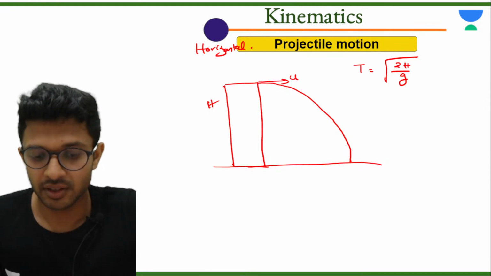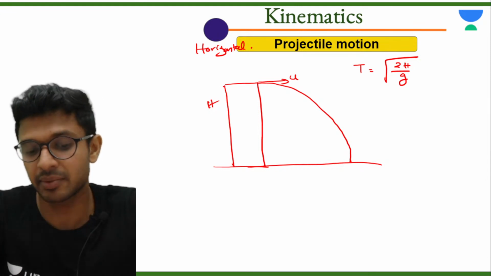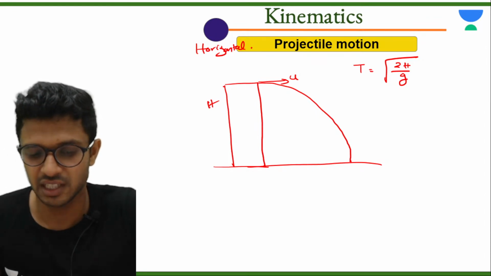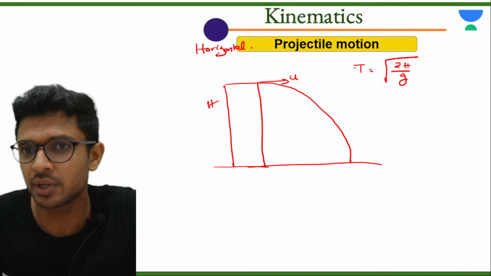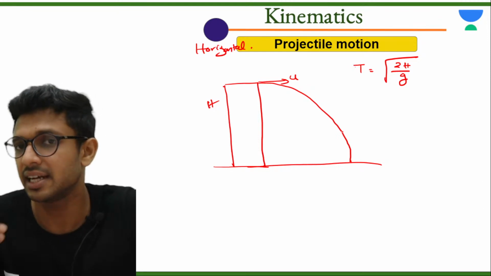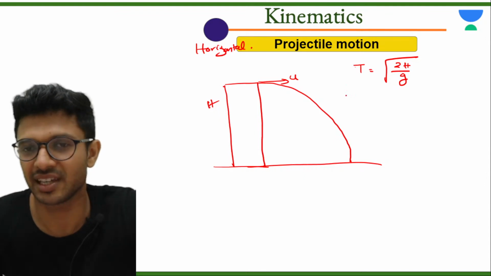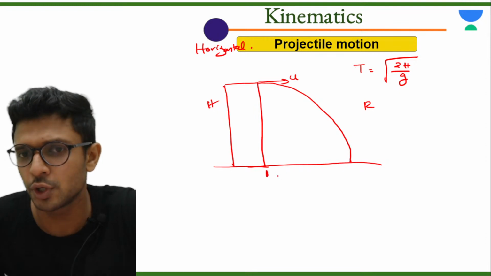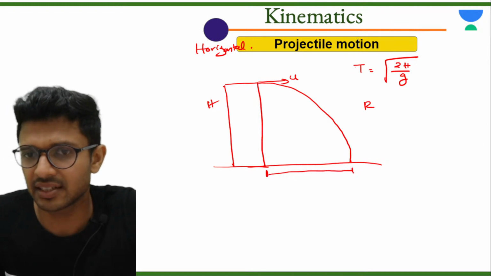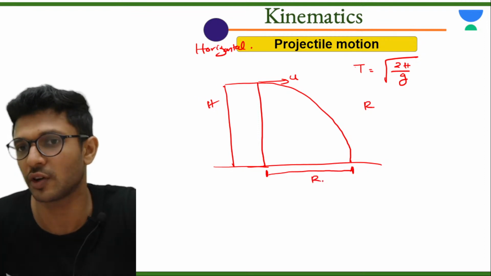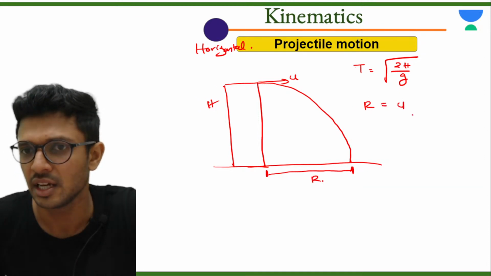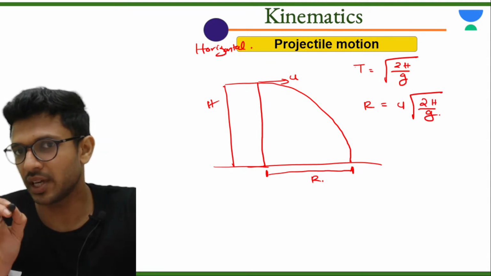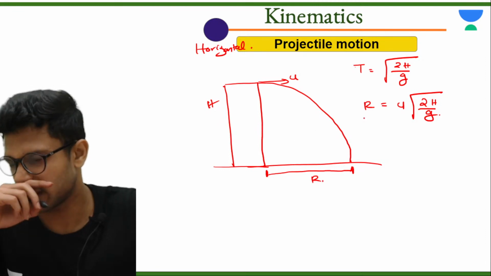v is the velocity at some random time t. Okay, at any point of time t, if someone is asking you the velocity, that is v. Okay, so I hope you all have noted down T, the time period for the particle to complete the entire motion. Then the question is range. Range, what will it be? From the foot of the building, how much horizontal distance the particle has covered, that is the range of the projectile motion. Its formula is u into root of 2h divided by g. Okay, so we have the equation for time period, we have the equation for range.